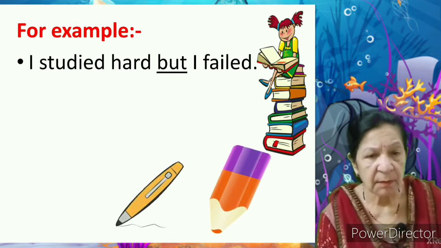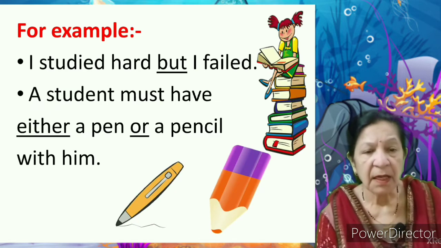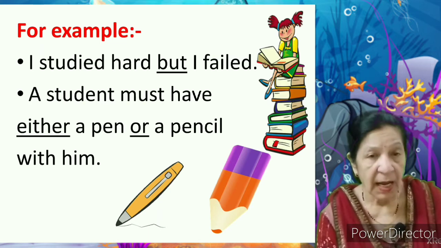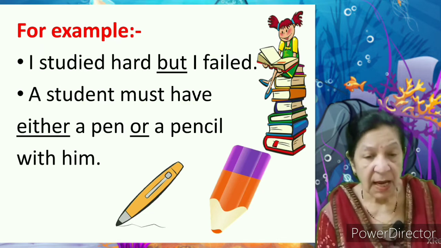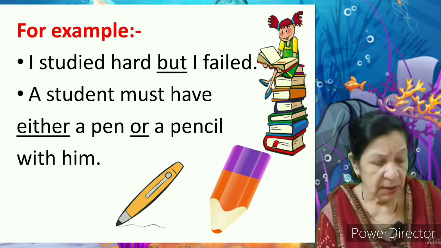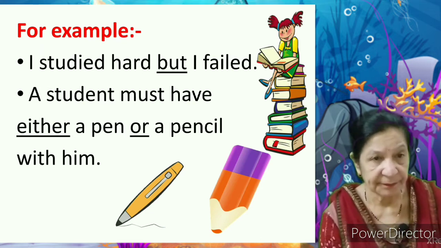A student must have either a pen or a pencil with him. Either or is a conjunction as it tells about two choices, pen or pencil. So the words either and or join the choices in the sentence.